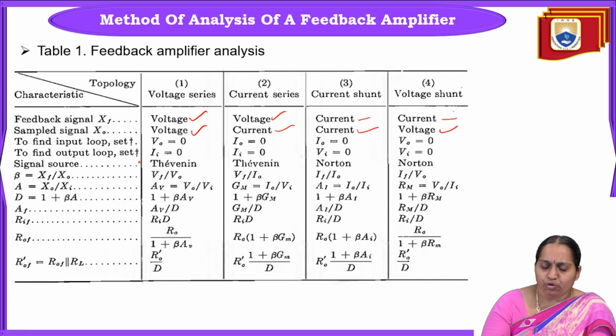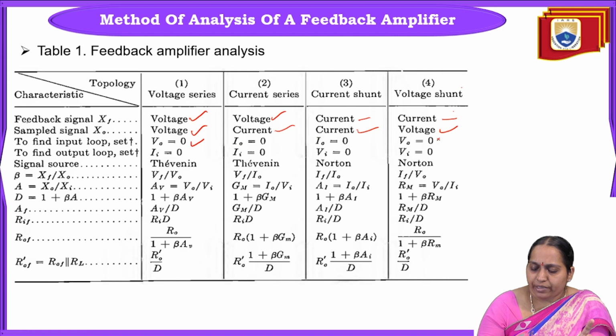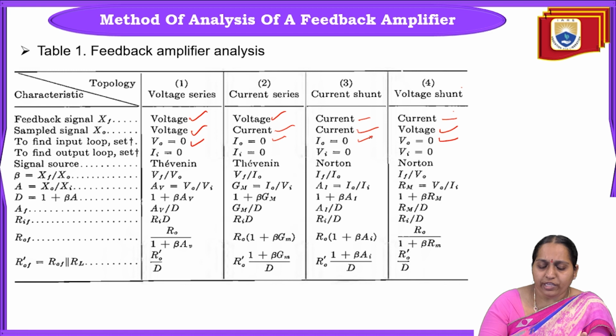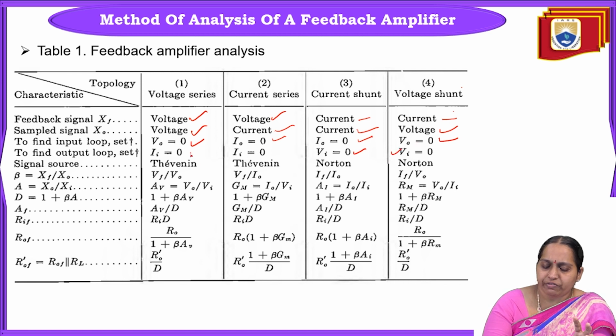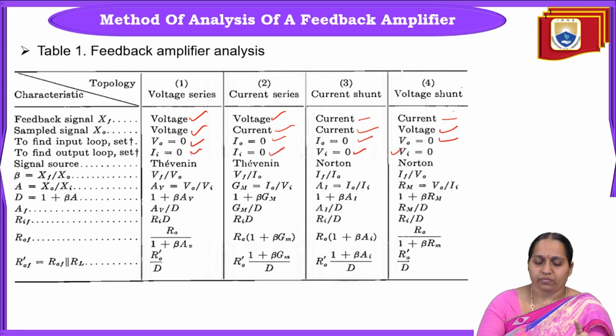So to find the input loop, what are we doing? If it is voltage sampling, to find the input loop, we will set V0 equal to 0. Okay, for voltage sampling. And for current sampling, we will set I0 equal to 0. And to find the output loop, we will set Vi equal to 0 for shunt connection. And for series connection, we will set Ii equal to 0.